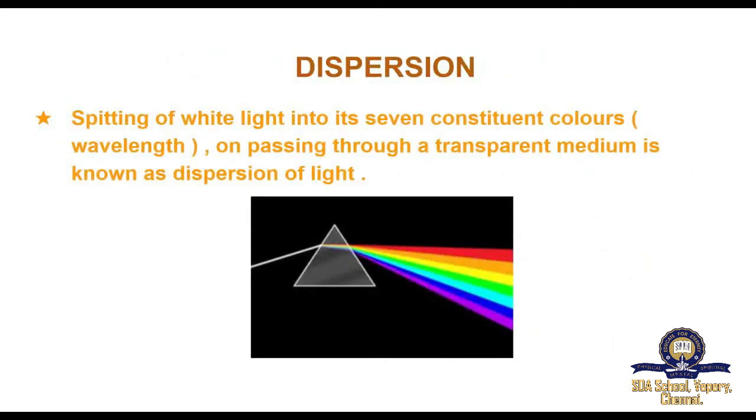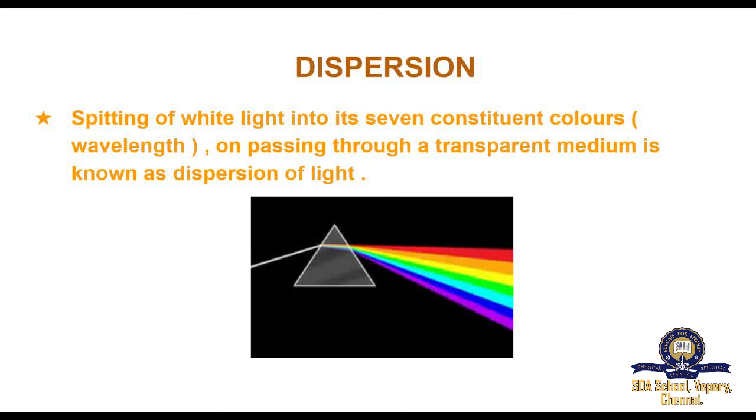Next one is dispersion. Splitting of white light into 7 constituent colors. Do you know what the 7 constituent colors are? Yes, you have already studied this in 7th standard, in the topic on Newton's disc experiment. I hope so. But I will tell the 7 constituent colors. They are VIBGYOR: violet, indigo, blue, green, yellow, orange and red. These are the 7 constituent colors.